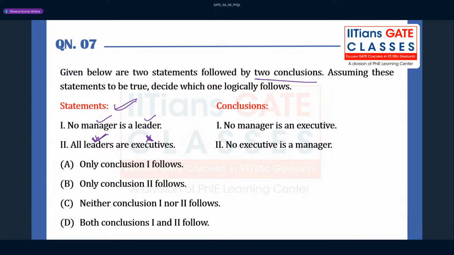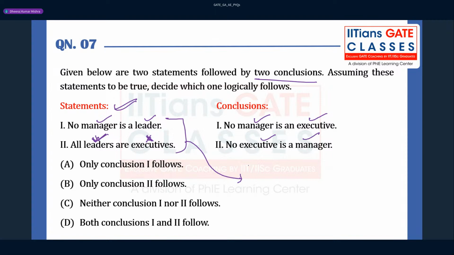Okay, this is very, very important to keep in mind. Now you can put here tick, tick, tick, tick, right? Yes, Raviteja got the answer, I think. Yes, very good. So you see, if you are going to combine these two, the middle term is the leader here. First of all, you have to check whether the middle term has got two crosses or not. If they have got two crosses, no conclusion, you can say directly. But here, the middle term is safe. You can say there is a tick, right?